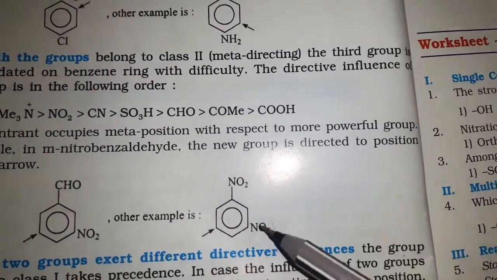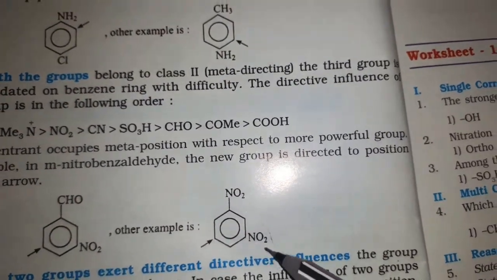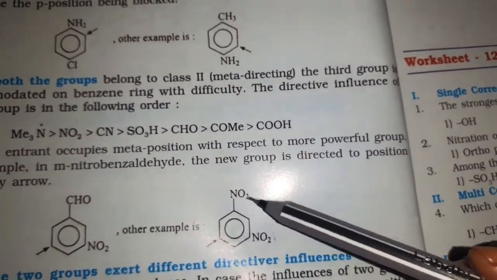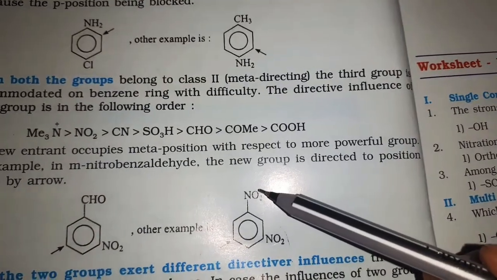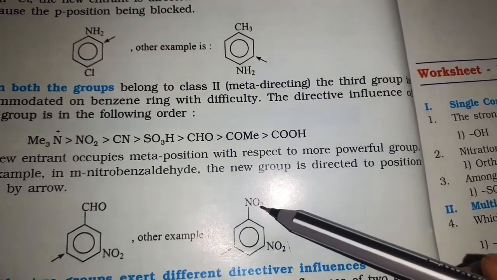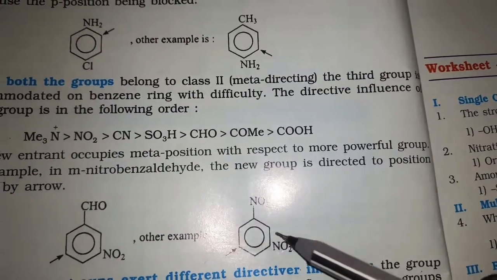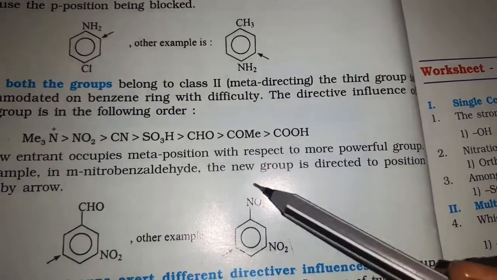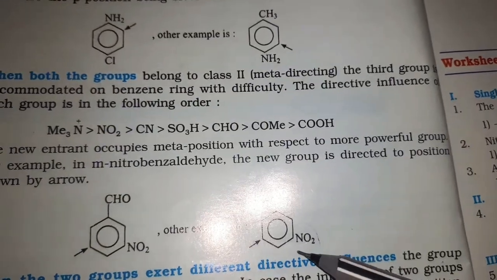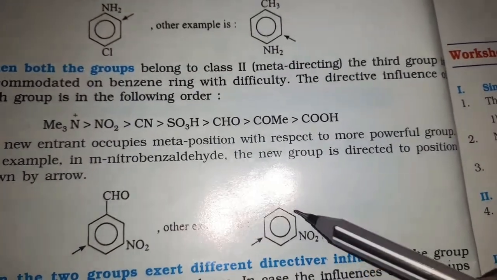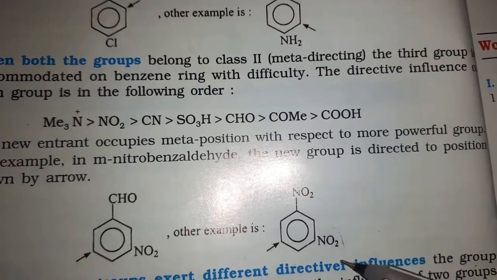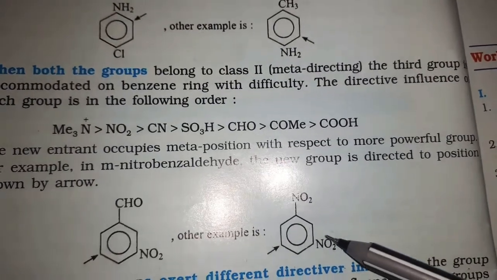Next, let us look at this, friends. Here both the substituents are the same, so no need to worry about the priority order. We should just conclude that this NO2 is a meta directing group, so the third substituent has to get attached at the meta position with respect to this.